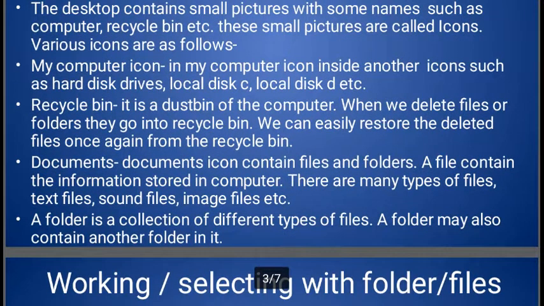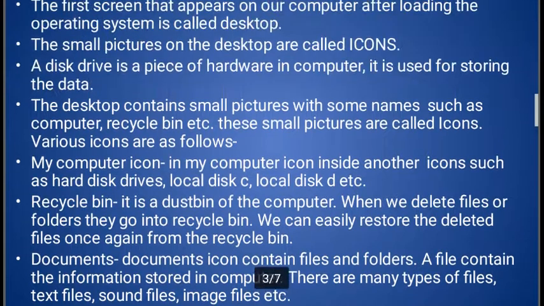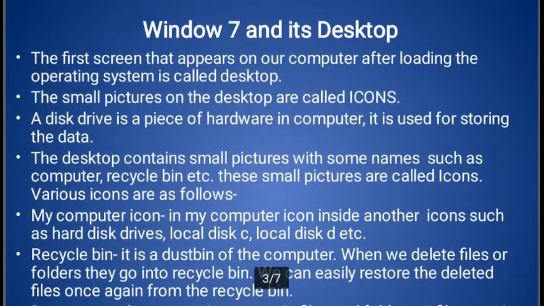Documents. The Documents icon contains files and folders. A file contains information stored in the computer. There are many types of files: text file, sound file, image file, etc. A folder is a collection of different types of files. A folder may also contain another folder inside it. So these are the icons and different things you can see in Windows 7.